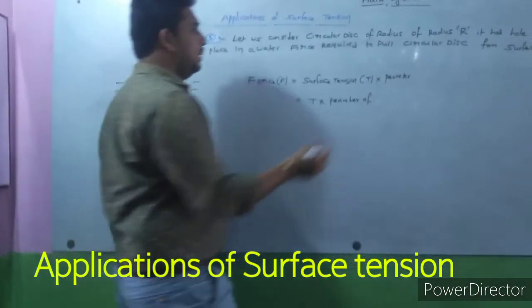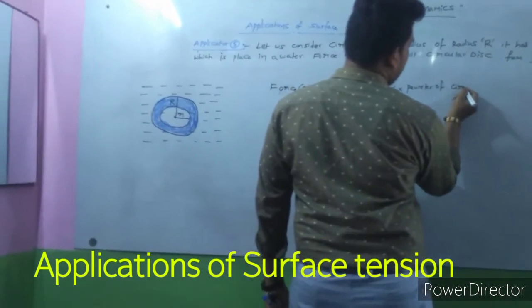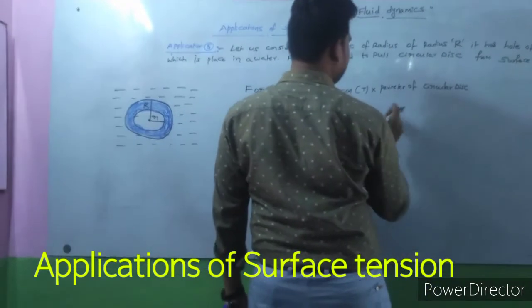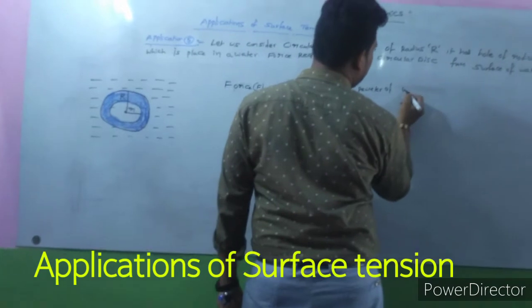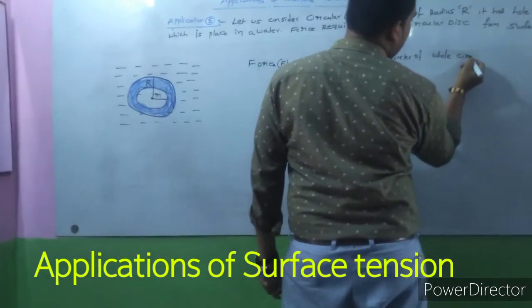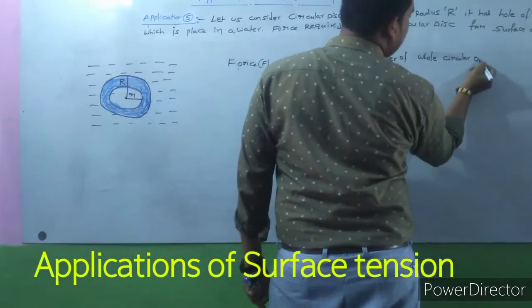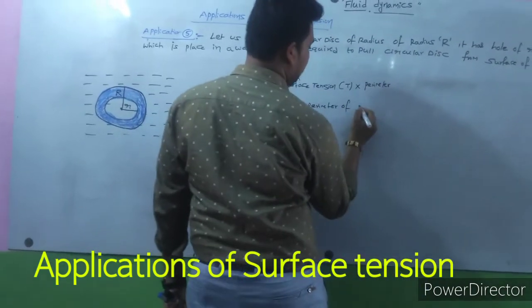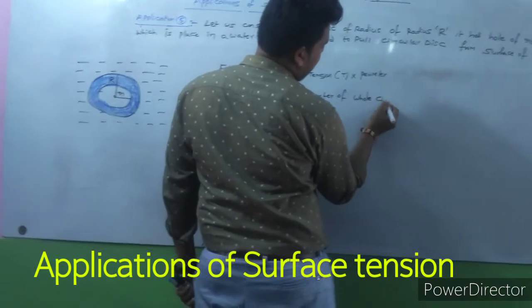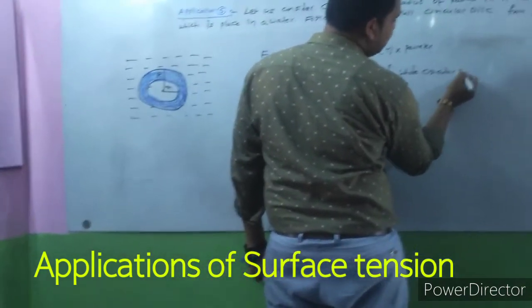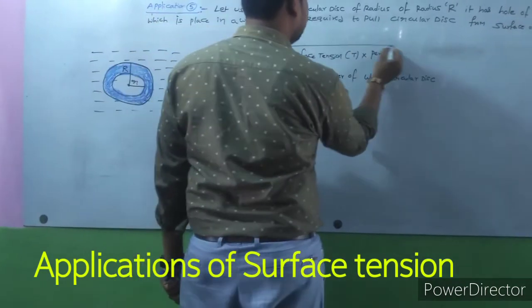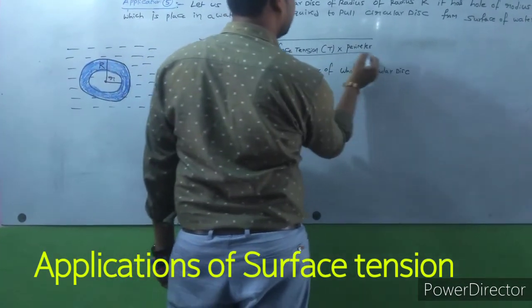So now, the perimeter of the whole circular disc. What is the formula of force? Force F is equal to surface tension into perimeter.